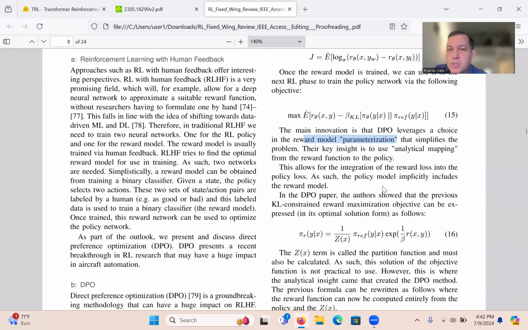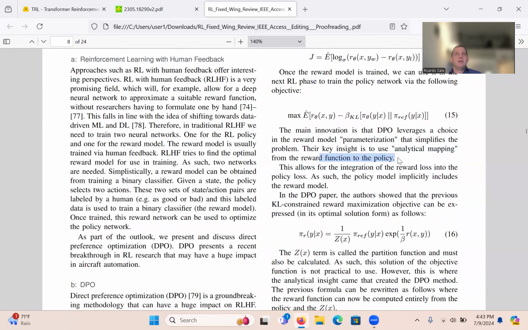It's like a rewriting of the math, honestly. It's like they did a proof and figured out that this can be rewritten, and some terms, when rewritten, canceled out, and boom, they had a better equation. So these are the most important points that I will mention here. They want something that simplifies the problem. Their key insight is to use analytical mapping from the reward function to the policy.